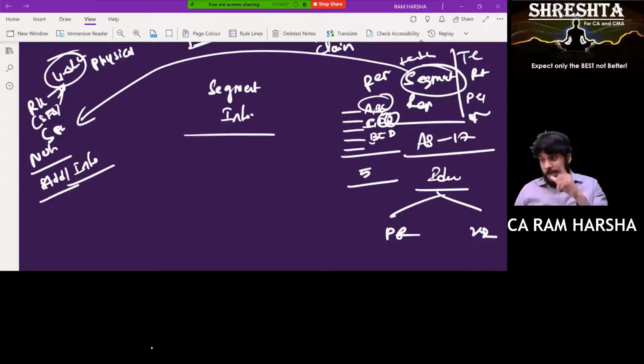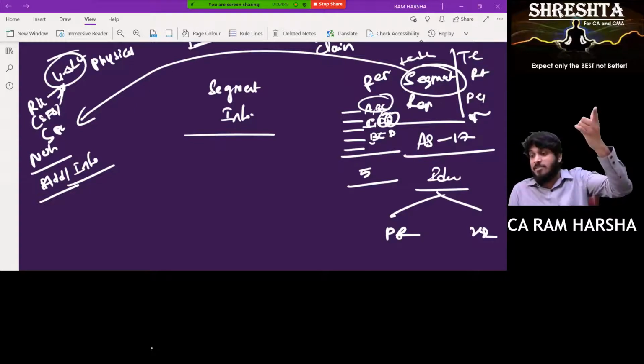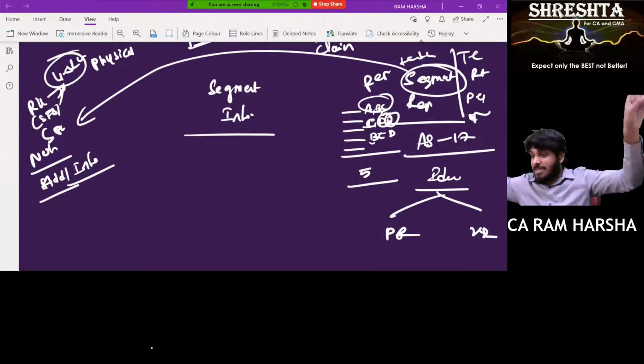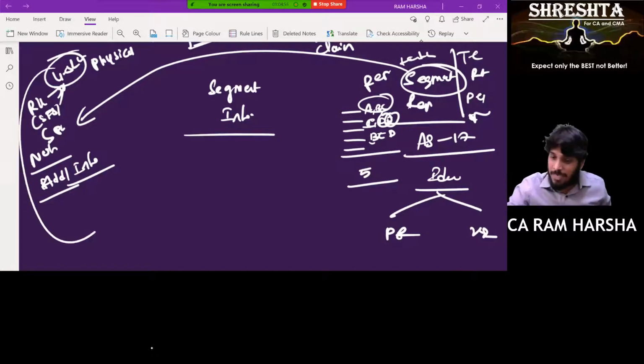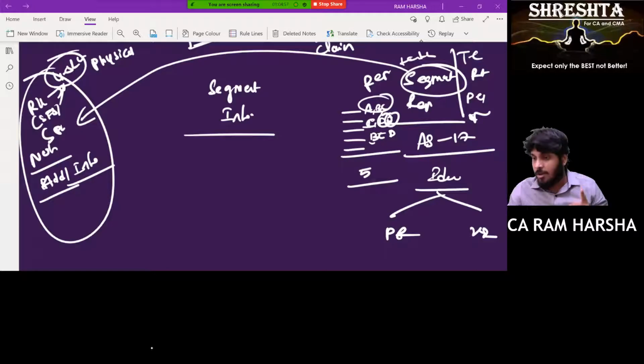Out of these many businesses, some will be performing very well and some will not be performing very well. I want to know which businesses are performing well and which are not, so that I can take a decision with the board of directors. I want segment-wise information. That's called segment information. It is useful for decision making. It's neither P&L nor balance sheet. It's additional information. You give segment-wise assets, liabilities, income, expense, and segment-wise profit, if possible to calculate.